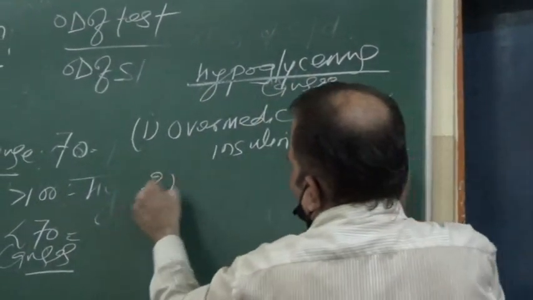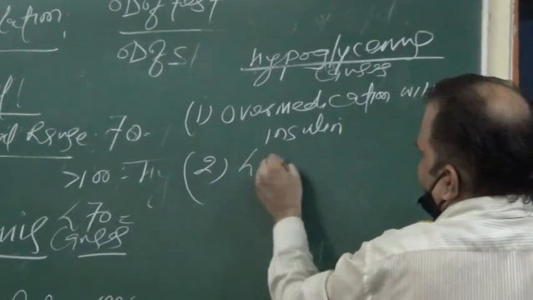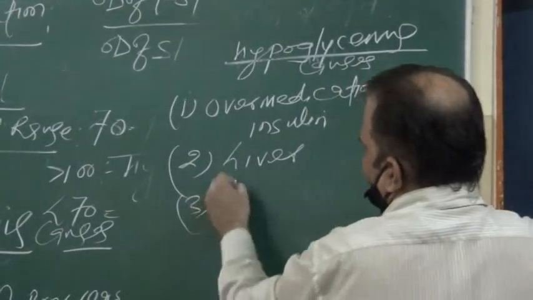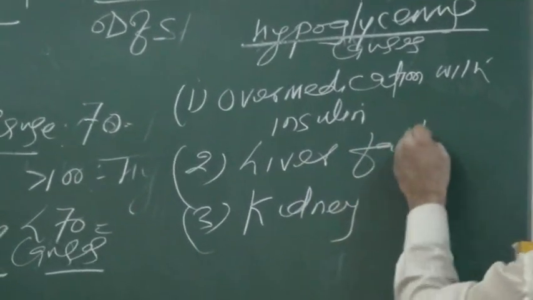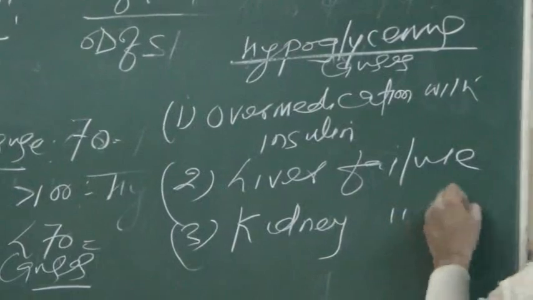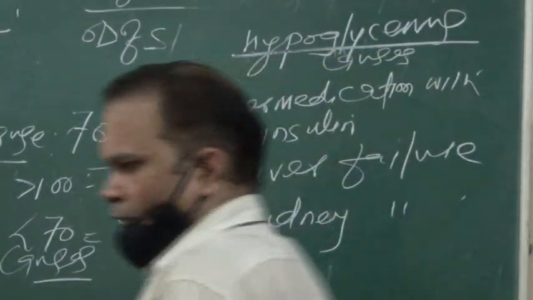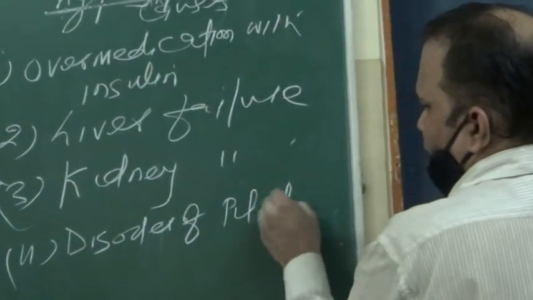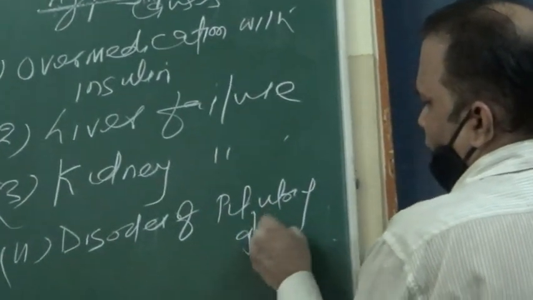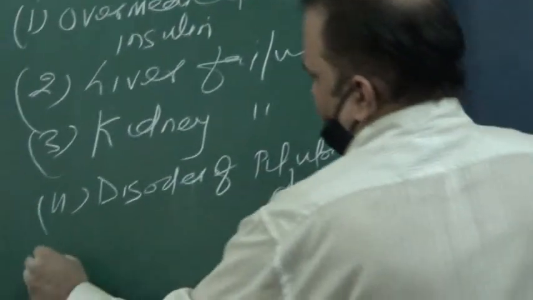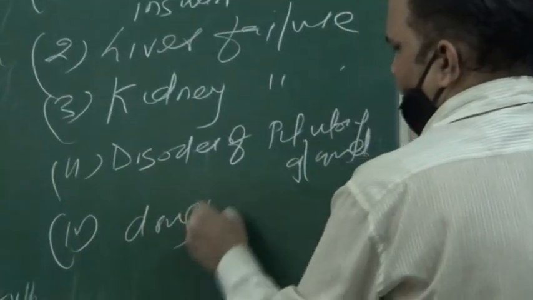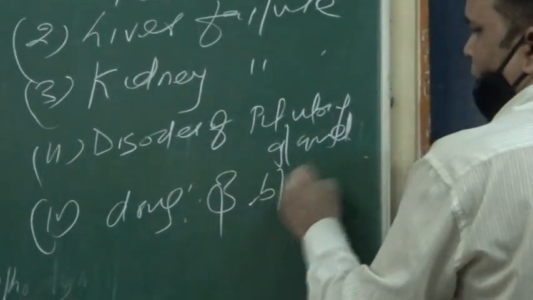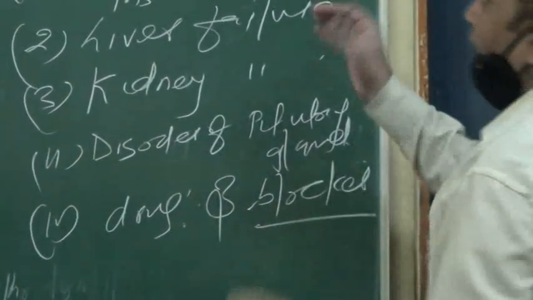Next one is liver failure, kidney failure, pituitary gland, and finally use of drugs like beta blocker drugs. So these are the causes of hypoglycemia.